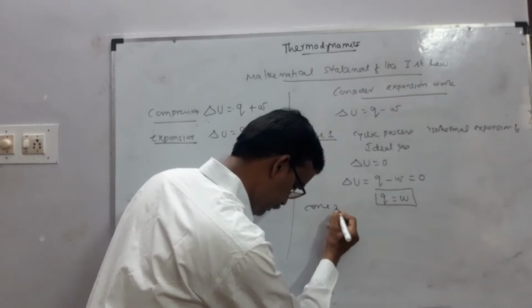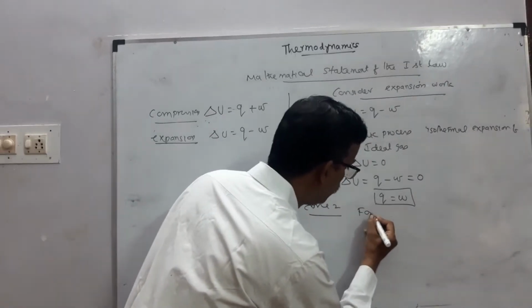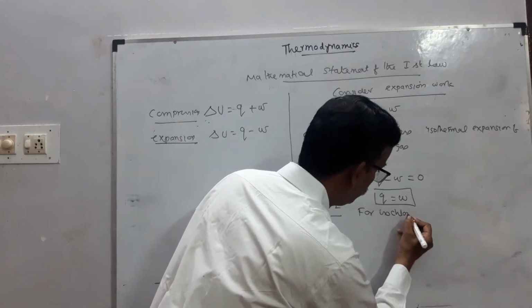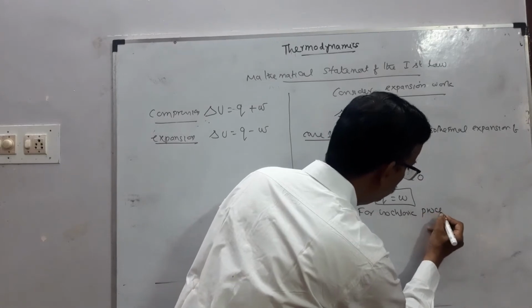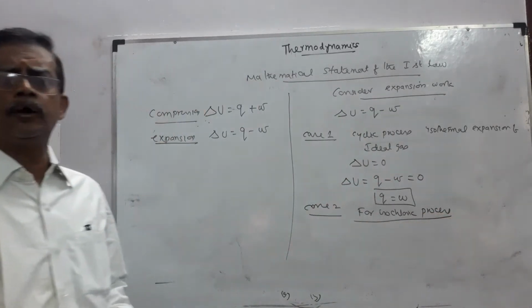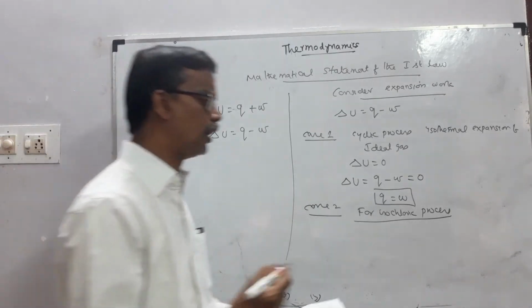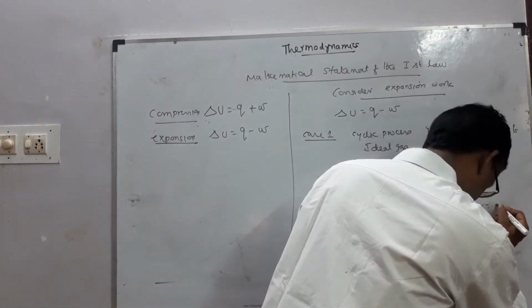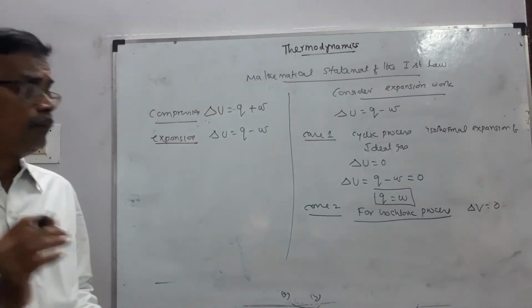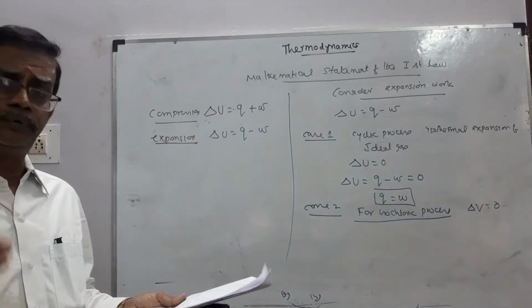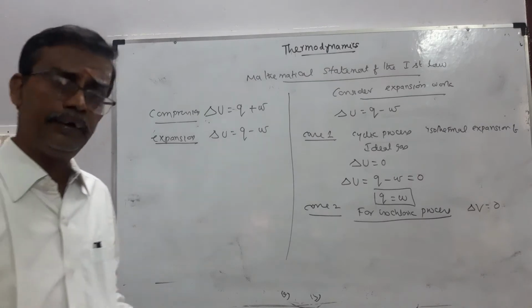Case 2, for isochoric process. In an isochoric process, the change in the volume delta V is 0.